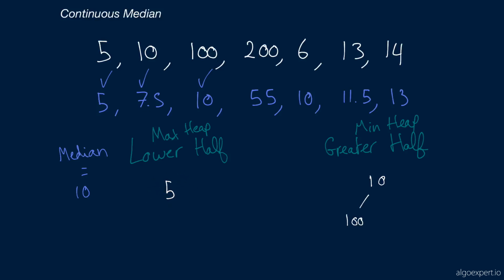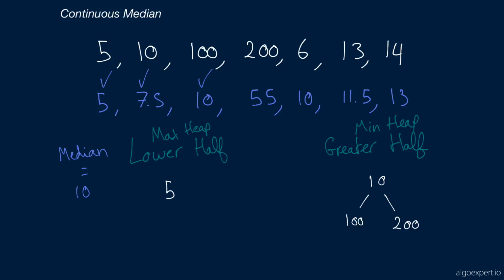So we want to add it to the greater half, right? So we do the same thing: add it at the bottom of the heap, sift it up. Because this is a min heap, it's probably going to just stay here. And now we've got a min heap here. But this is where things get tricky.